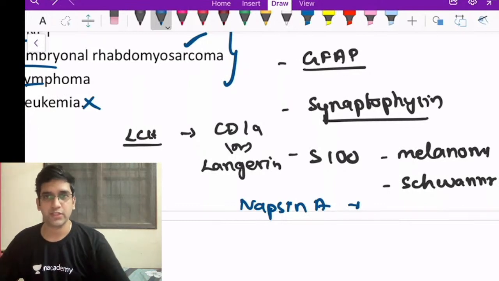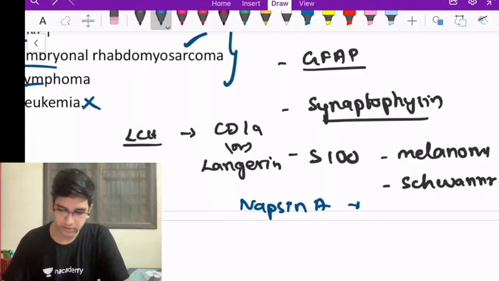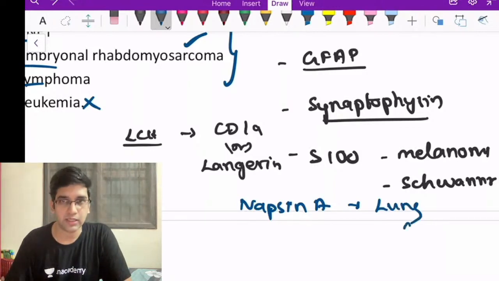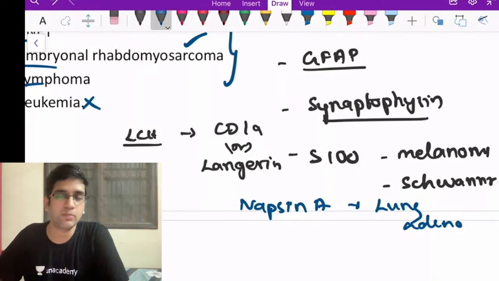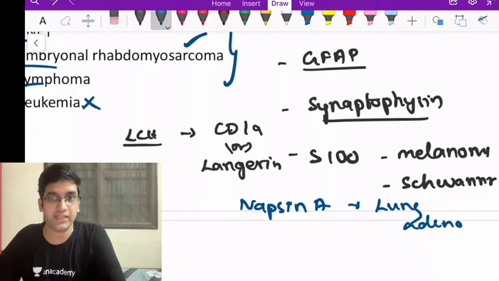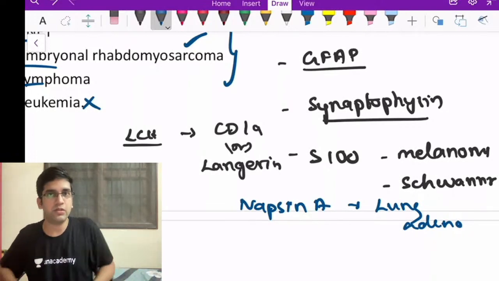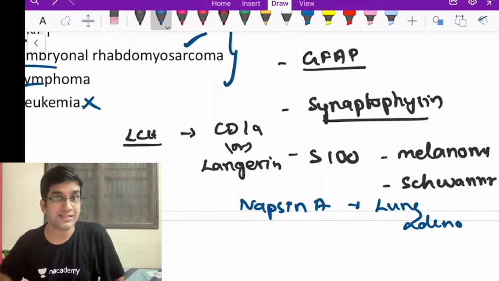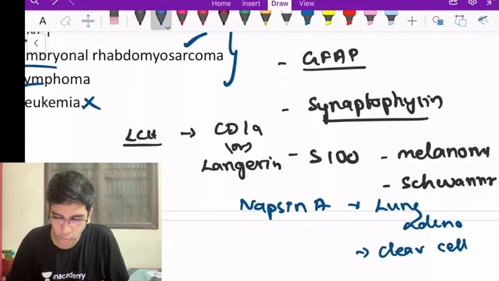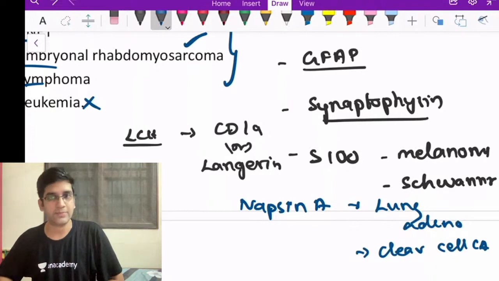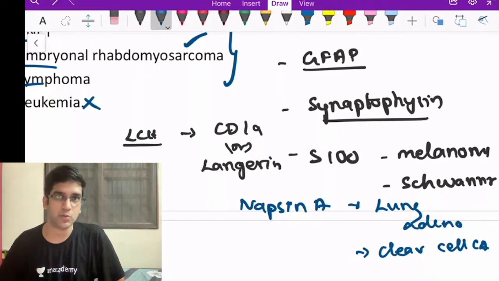Again, I'll give you a few seconds. I want you to comment. Napsin A is a marker which is useful in the diagnosis of lung adenocarcinoma, right? For primary lung adenocarcinoma, napsin A is useful. I use it for one more tumor as well in the ovary, which came in the recent INICET: clear cell carcinoma. So clear cell carcinoma of the ovary also will have napsin A positivity. Napsin A is for 2 things: lung adenocarcinoma, perfect, and also clear cell carcinoma of the ovary, right?